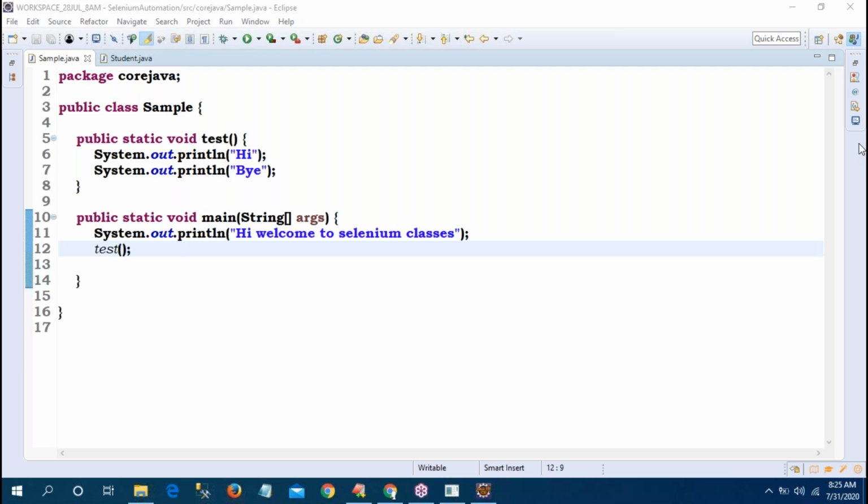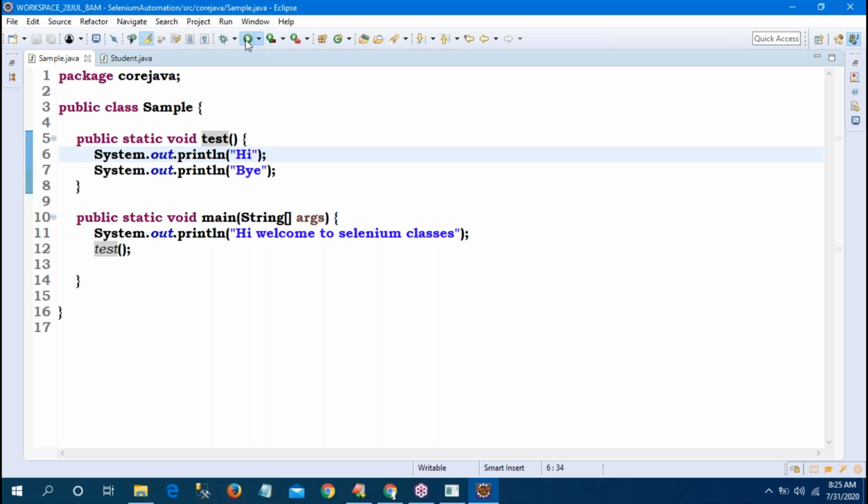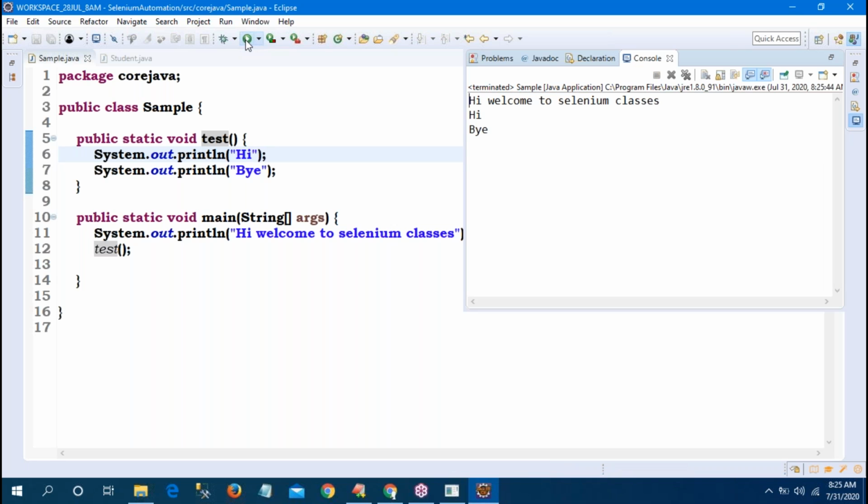So the major difference between static method and non-static method: for a non-static method, object creation is required. Observe, I'm getting the same output. Hi, welcome to Selenium classes. Hi and bye I will get. What is the difference? One is object is not required, second one is object is required.